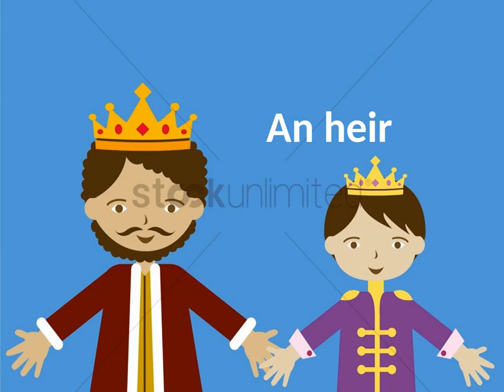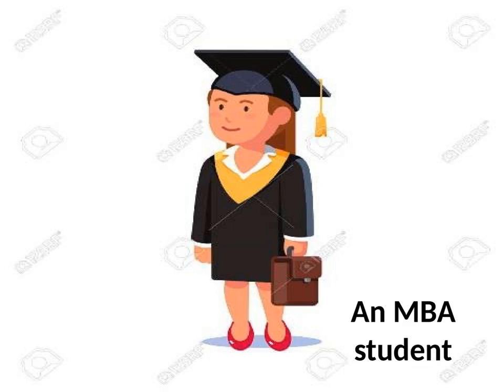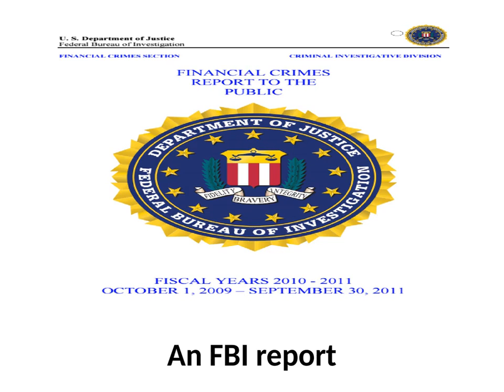That is "an heir". Now "an MBA student". When we are saying M, the vowel sound "eh" is coming. So "an MBA student". Although it starts with M, which is a consonant, we say "an MBA student". "An FBI report". When we are saying F, we have that "eh" vowel sound, so we'll write "an" before it. So "an FBI report".